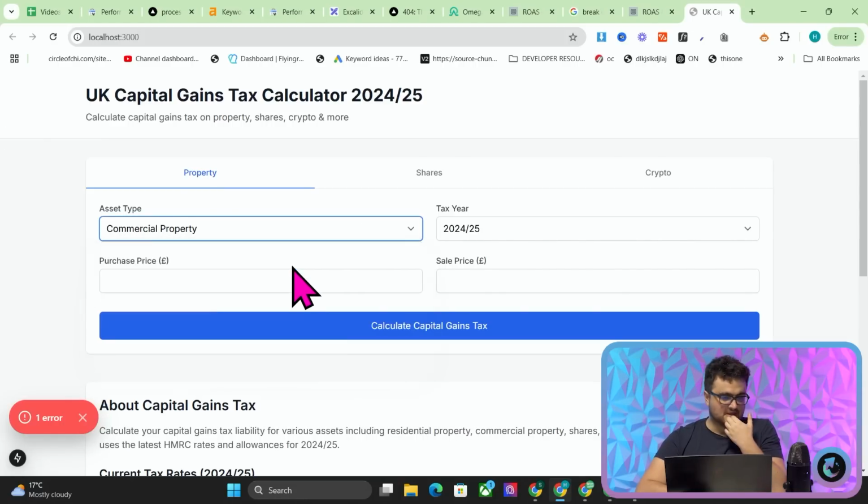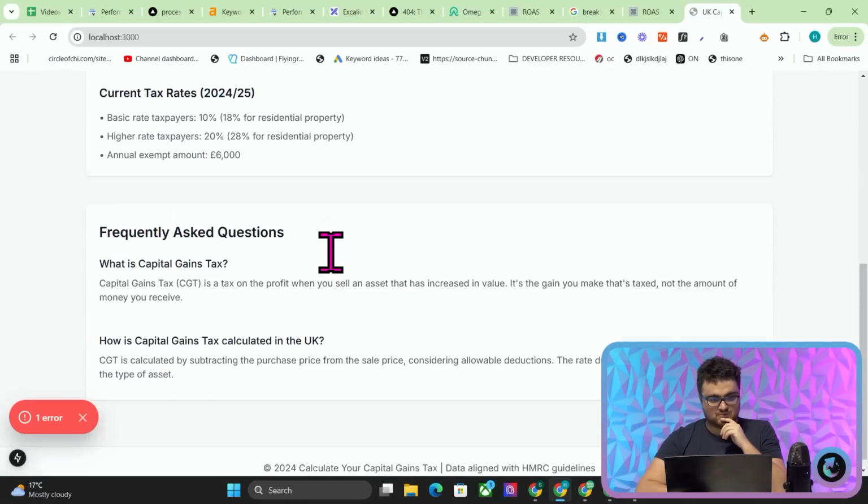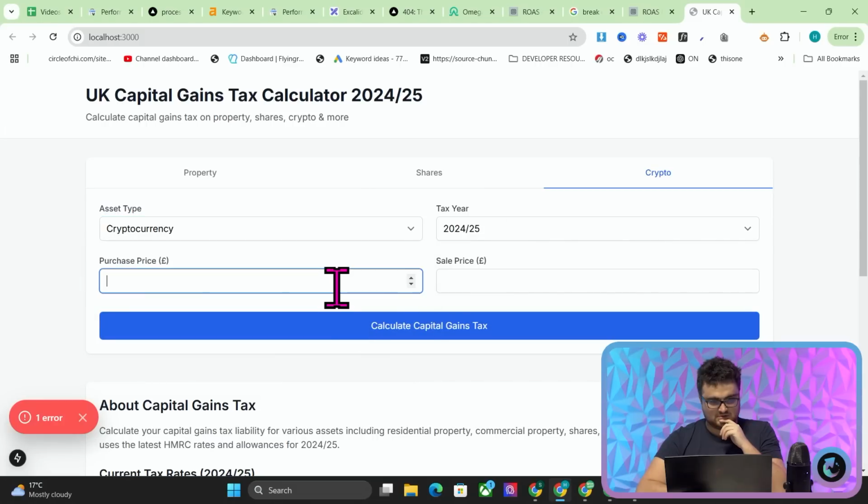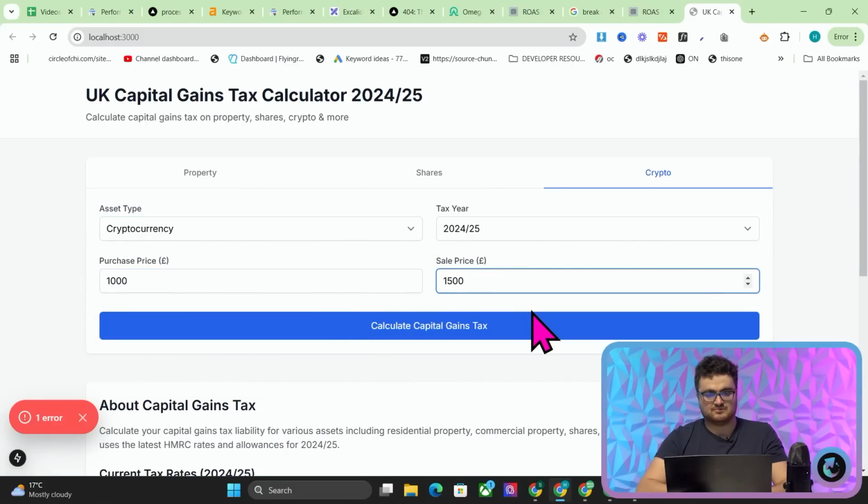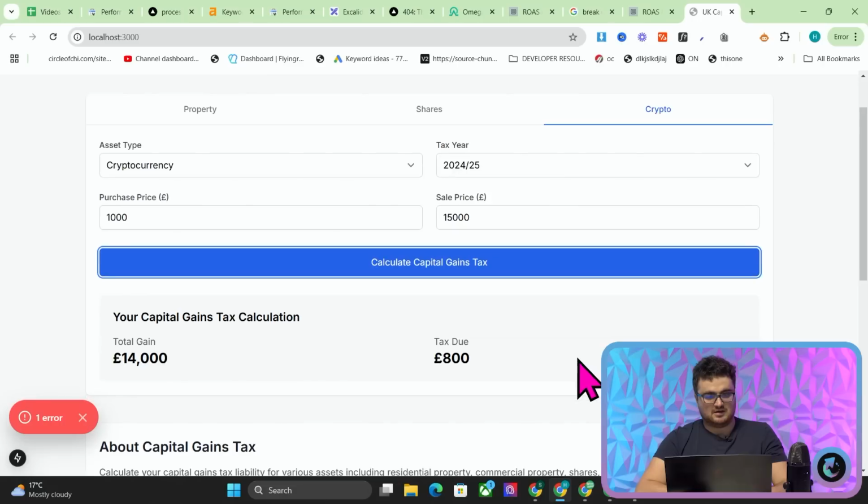That's insane. So I have no idea how capital gains tax actually works or anything, so this will be quite interesting. Cryptocurrency, purchase price. Let's say I paid 1,000 and I sold it for 15,000. Insane. Calculate. Total gain 14,000. Tax due 800.